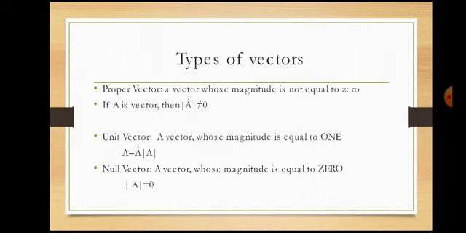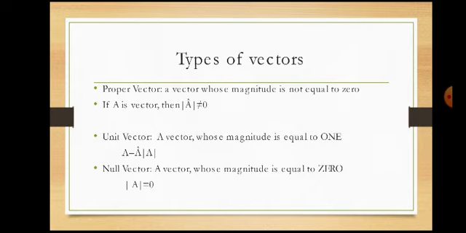If capital A is a vector and its magnitude is not equal to 0, then A is said to be a proper vector. If the magnitude of a vector A is equal to 1, then A is called a unit vector. A unit vector is a vector whose magnitude is equal to unity, or 1.